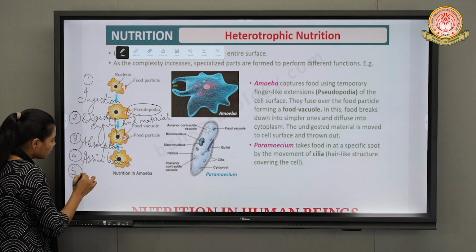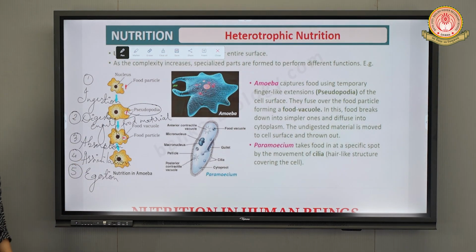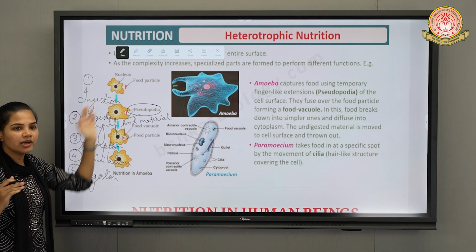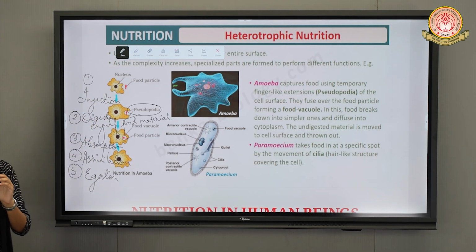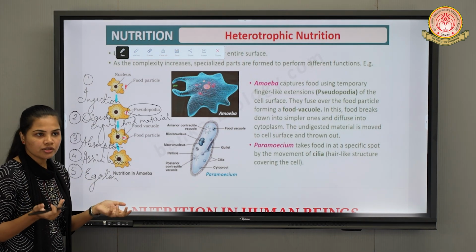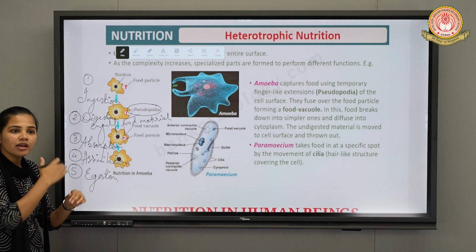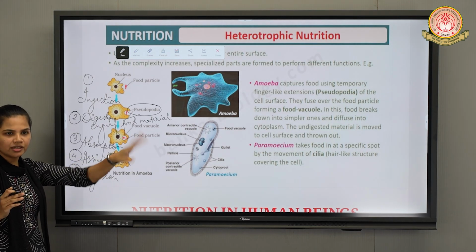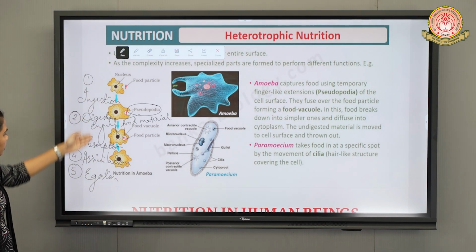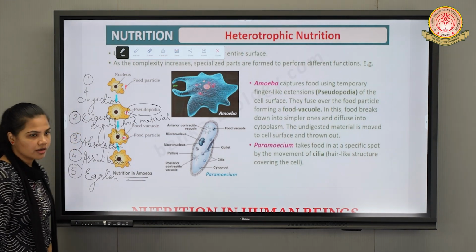Fifth, we have egestion. Egestion means to remove the waste material. The amoeba has ingested the food items, then broken them down into simpler forms, that is digested, then absorbed by its body, then utilized the energy, assimilated. And finally the waste materials formed inside the body get excreted out, or egested, outside the body of the amoeba. So these are the basic steps involved during the process of nutrition in amoeba.